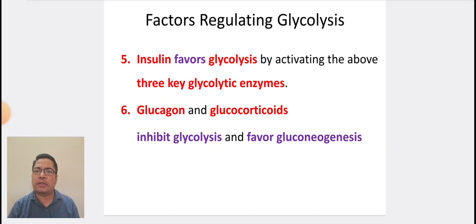Insulin favors glycolysis by acting on the above three glycolytic enzymes, whereas glucagon and glucocorticoids inhibit glycolysis and favor gluconeogenesis.